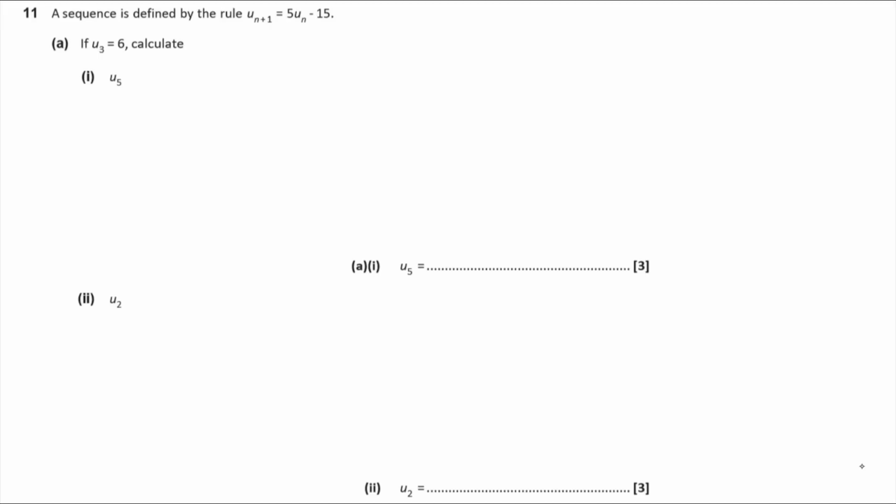Okay, so if u3 is equal to 6, then u4 is going to be 5 lots of u3 minus 15. The next term, u4, is 5 lots of the previous term, u3, minus 15. So if u3 was 6, that's going to be 5 lots of 6 minus 15. 5 6s are 30, take away 15, that is 15.